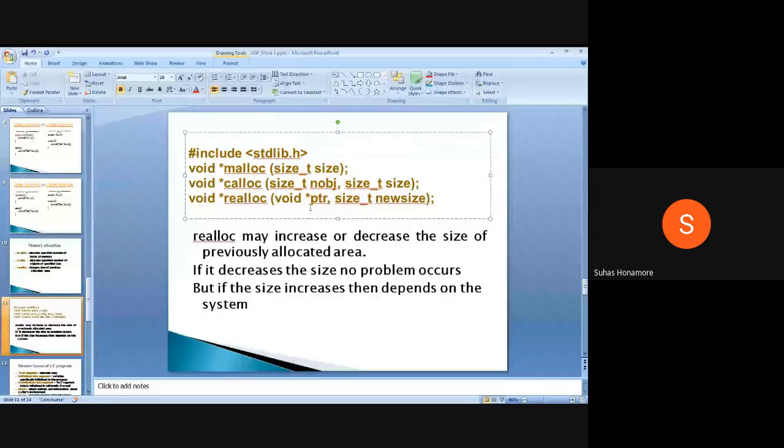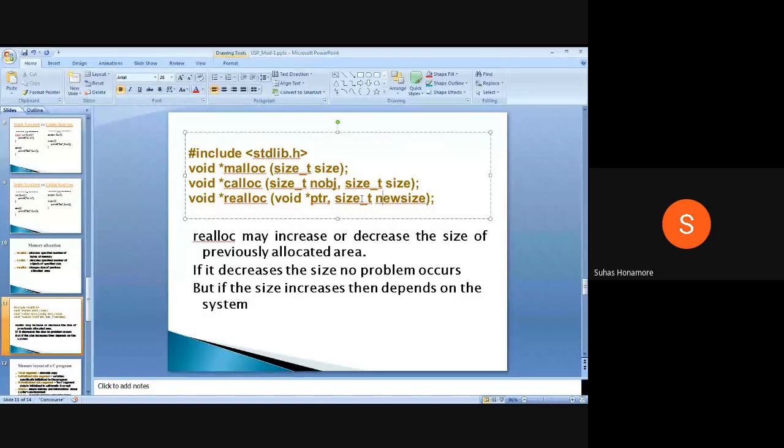And realloc is used whenever you have a pointer where memory is already allocated dynamically, not a static one. You pass that pointer and say: deallocate this and give me a new size of memory. The new size is mentioned here, so that much memory will be allocated. If the previously allocated memory was huge and you are now asking for less, there is no problem, it will automatically reallocate.